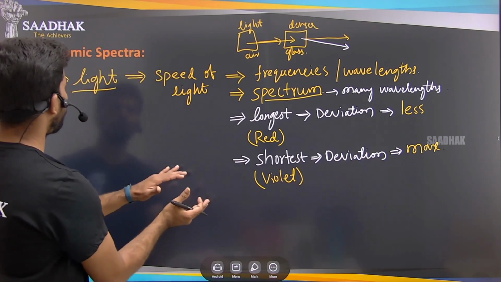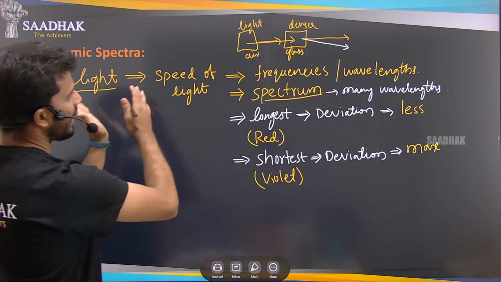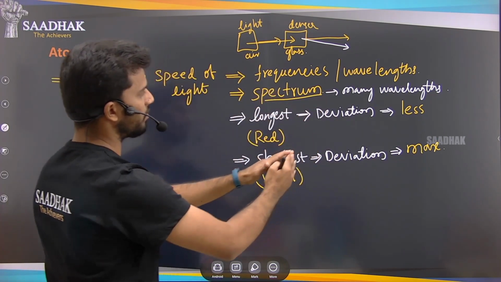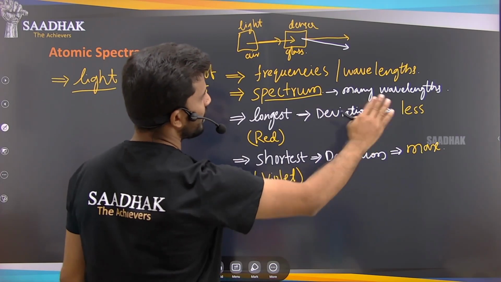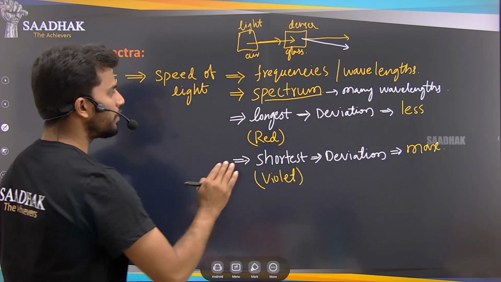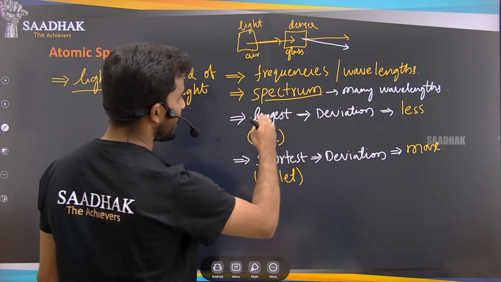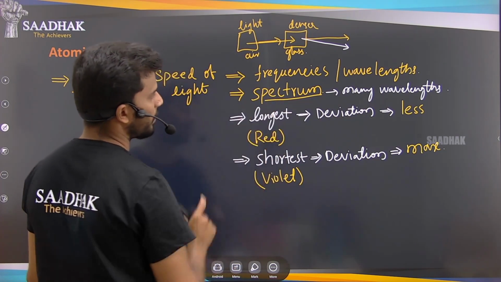So just now we understood that the light travels from one medium to another medium. There will be a spectrum, right? That spectrum will be having many wavelengths that we have already learned. So the wavelengths will be changing depending on the wavelengths of that spectrum.